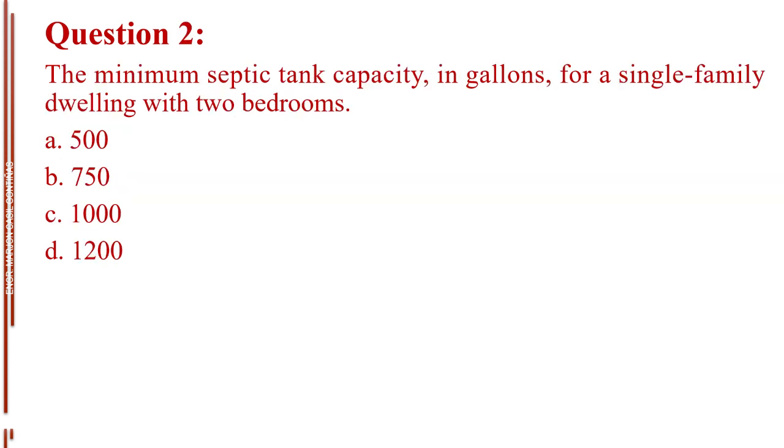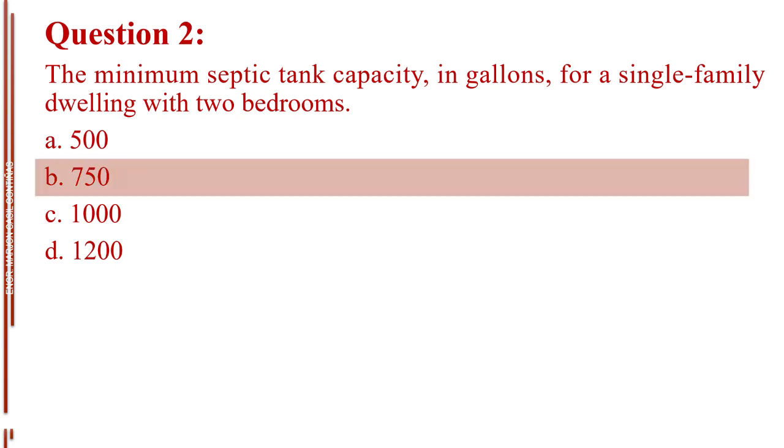Question number 2. The minimum septic tank capacity, in gallons, for a single-family dwelling with 2 bedrooms. Letter A, 500. Letter B, 750. Letter C, 1000. Letter D, 1200. The answer is letter B, 750.